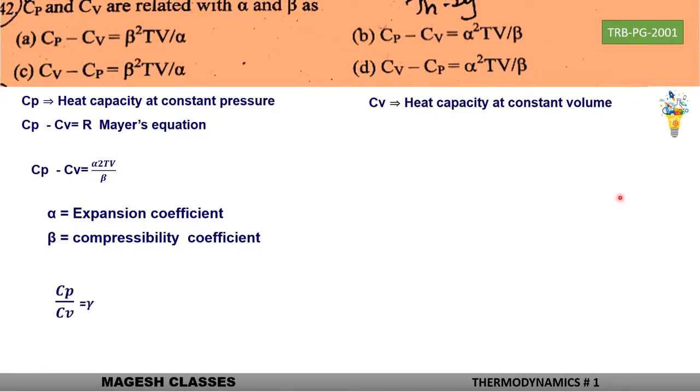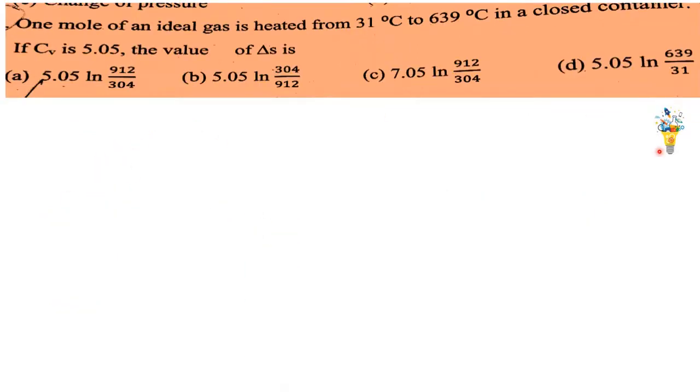And Cp by Cv is also equal to 1 plus 2 upon F, where F is the degrees of freedom of the gas. So here the Cp and Cv are related with alpha and beta. So this correlation is there. So the answer is the next one.